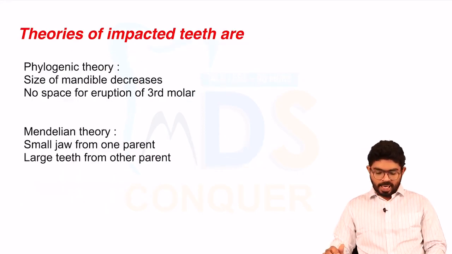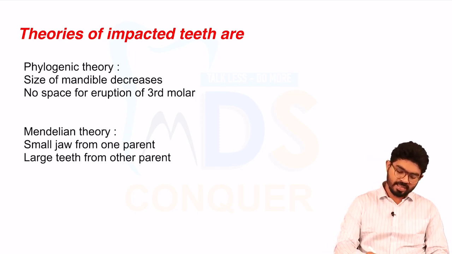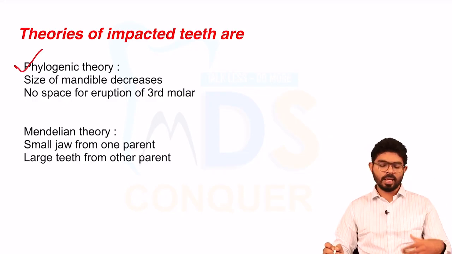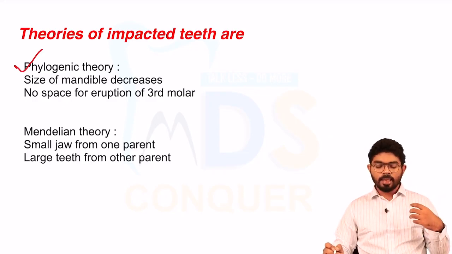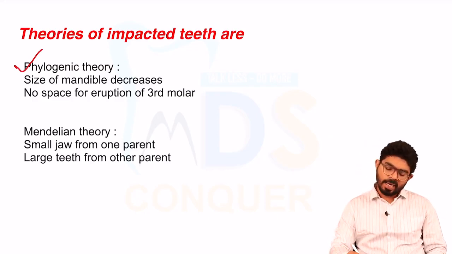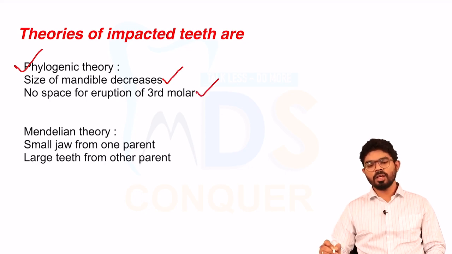A very important aspect is the theories of impacted teeth. There are two theories. The first theory is all about size. It says that as evolution occurs, the mandibular size decreases and there is no space for the eruption of the molars.